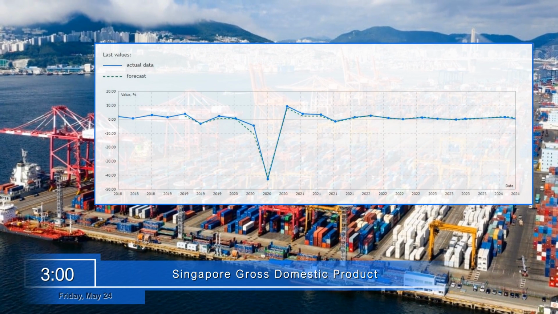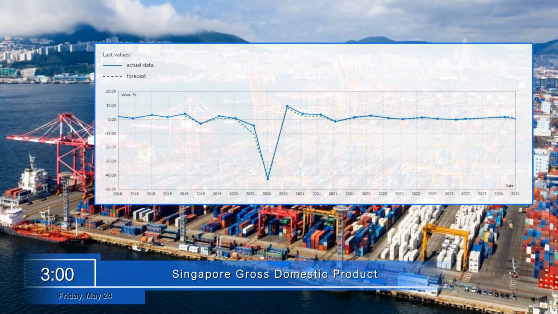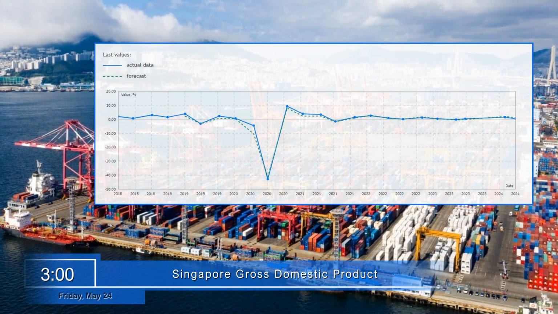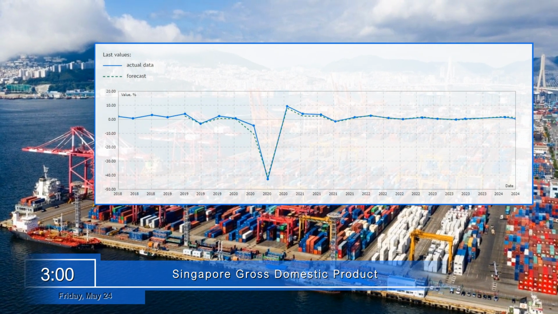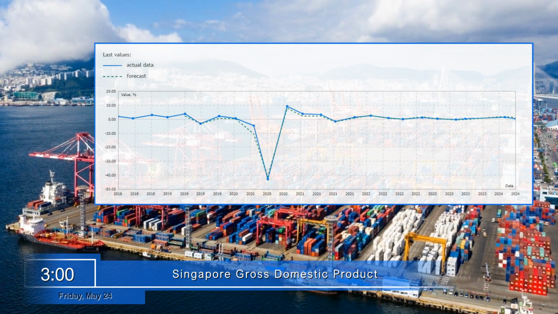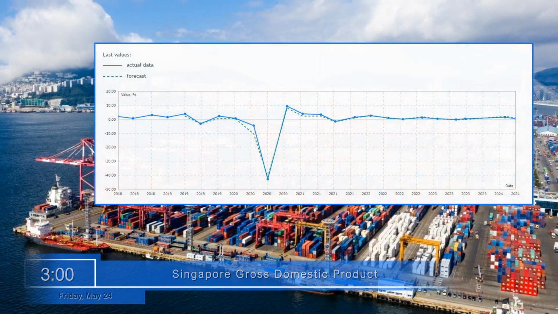Friday, May 24. On Friday at 3 o'clock, Singapore will report on the gross domestic product growth rate. It represents the percentage change in the total value of all goods and services produced in the country during the reporting quarter compared to the previous quarter. The indicator values are provided with seasonal adjustment. Its growth may favorably affect the quotations of the Singapore dollar.